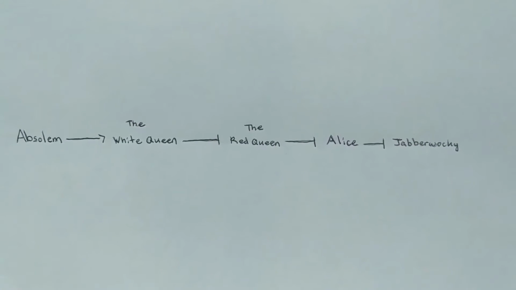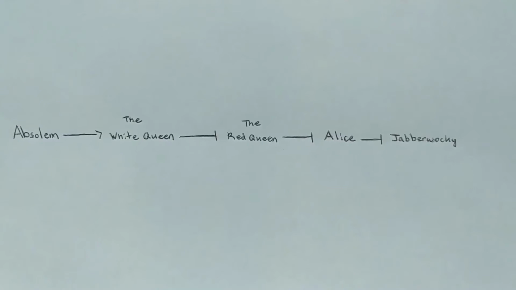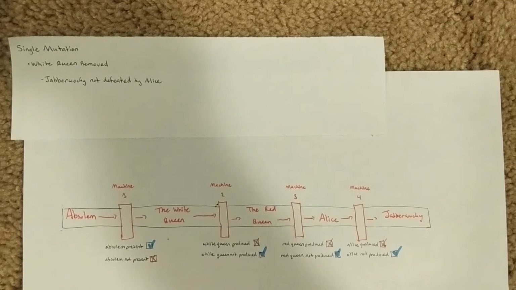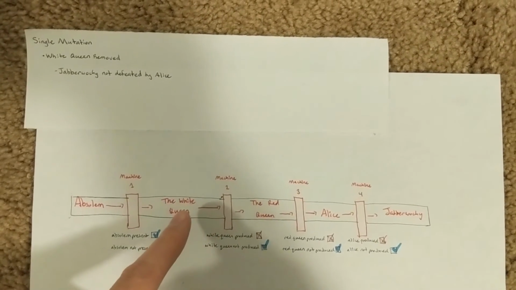Absalom is able to activate the transcription of the White Queen because Absalom protein binds to a transcription factor binding site upstream of the White Queen. Now, what if there is a single mutation so that the White Queen was not functional?